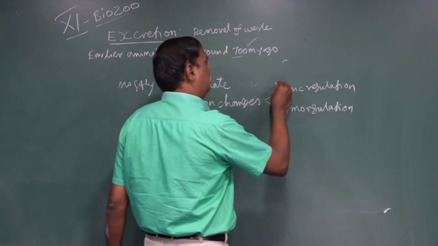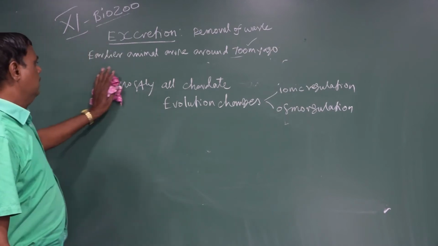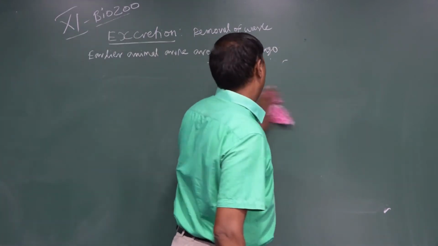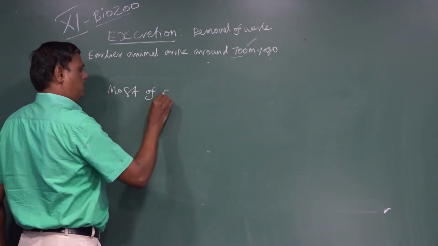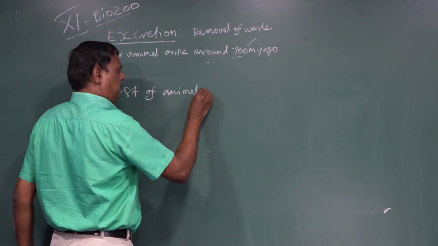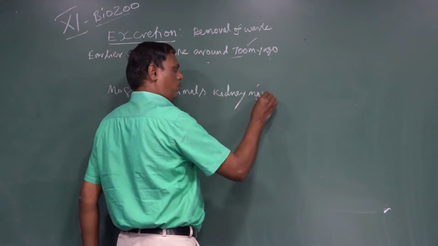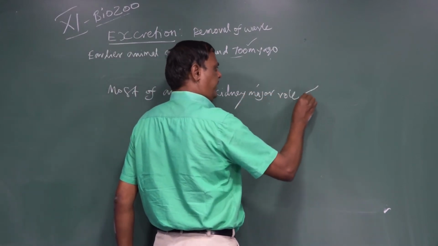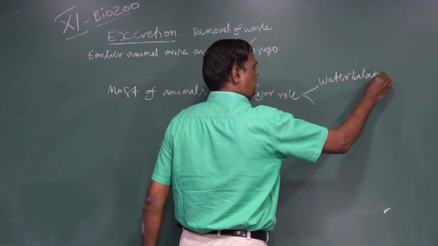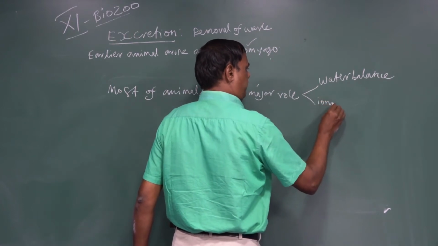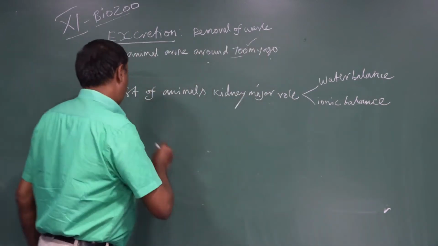The major changes occur in ionic regulation and osmoregulation in almost all chordates. In most of them, the kidney plays the major role. What role? Maintaining water balance and also ionic balance.